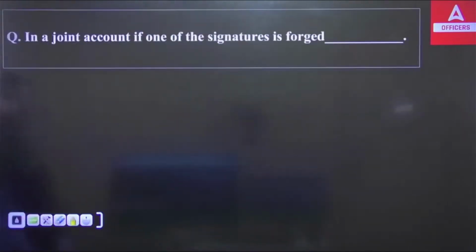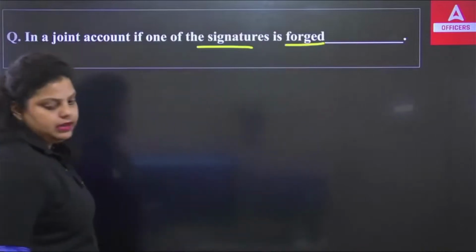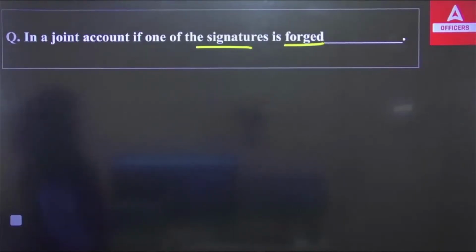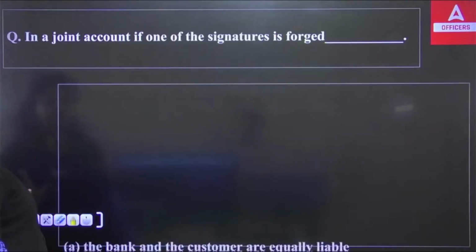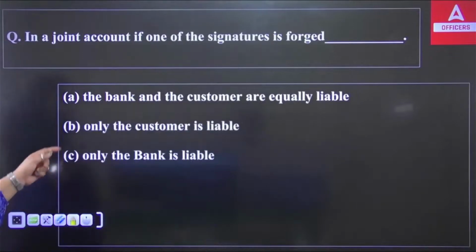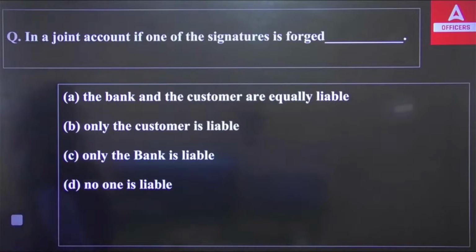Now the next question we have in a joint account is if one of the signatures is forged. Dash. So you have a joint account and the signature of one of the persons of the joint account is forged. In that situation, what happens? First, the bank and the customer are equally liable. Second, only the customer is liable, only the bank is liable, and no one is liable.